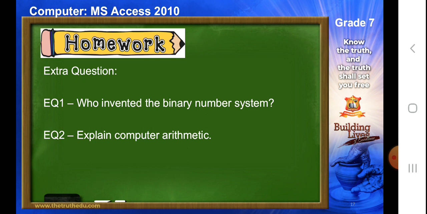So students, this brings us to the end of the class. Now there are two questions which you have to do, which is who invented the binary number system. You have to write the name of that person, and you will be explaining the computer arithmetic. What does computer arithmetic mean, or you can explain computer arithmetic here. So minimum you can answer it in 2 points. That should be enough to wind up the answer.